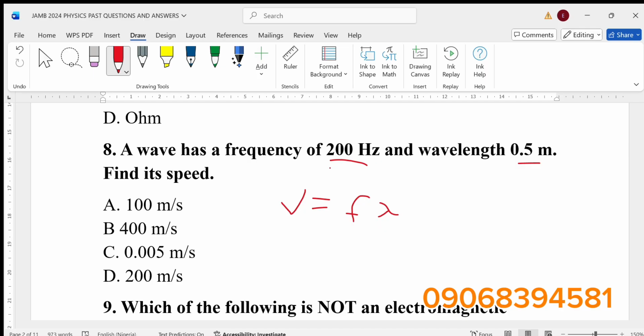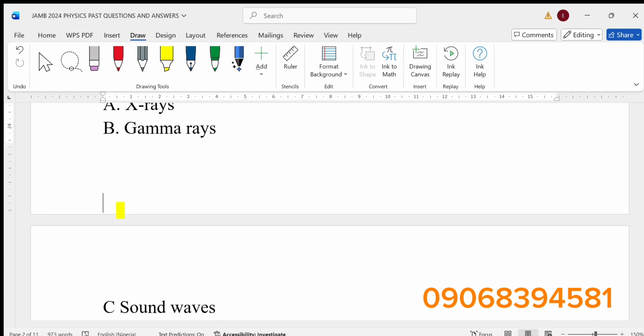So the speed is equal to 200 times 0.5. So that should give you 100, right? Please confirm that. Seems something is wrong with that, but confirm.